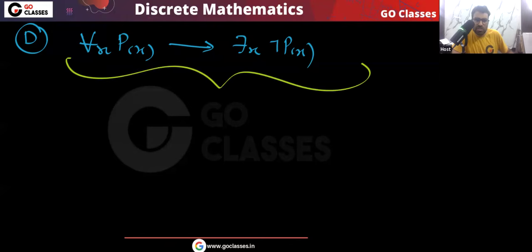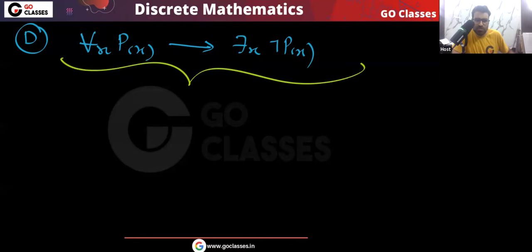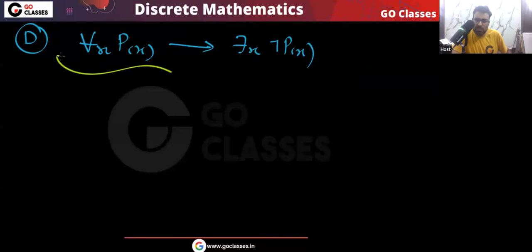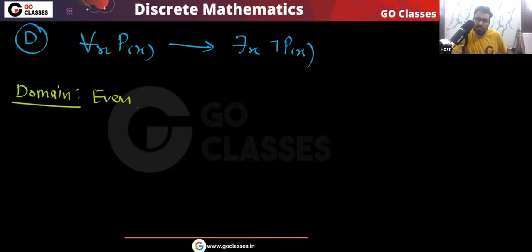First, let me solve this question, then I will do the complete analysis of this option. You can see, first of all, this is not always true. Can you make it false? This option D, can you make it false? Let's make it false. What can I do? I can take the domain to be, for example, the set of even numbers. Or I can take a domain like this: 2, 3, 5. Take this domain and take P(x) equal to x is prime.